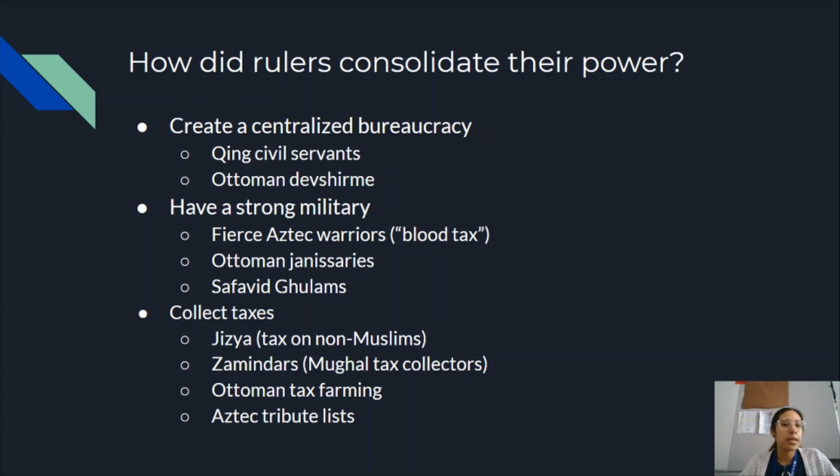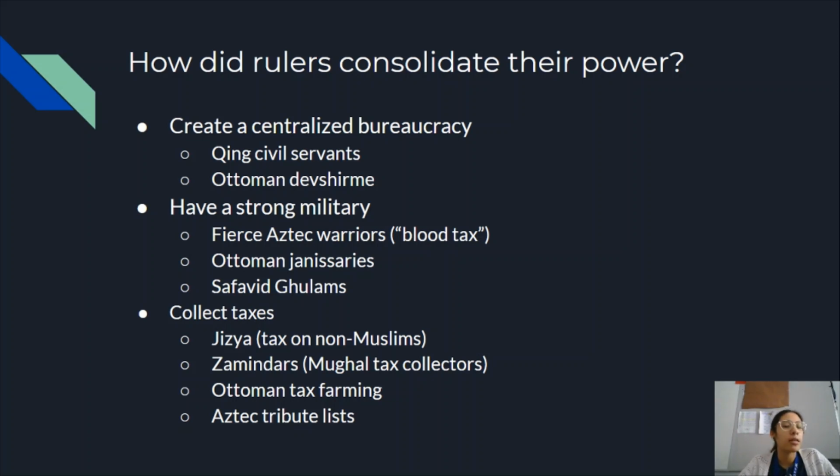Some empires created a centralized bureaucracy. The Qing is a perfect example of this because Chinese empires have been doing this for ages. They basically re-established that civil service examination. That's where they created their government bureaucracy. The Ottomans did this through the Devshirme, and this is just they recruited Christian boys to serve in the government bureaucracy. Some of them were made to be elite warriors that eventually became the Janissaries.